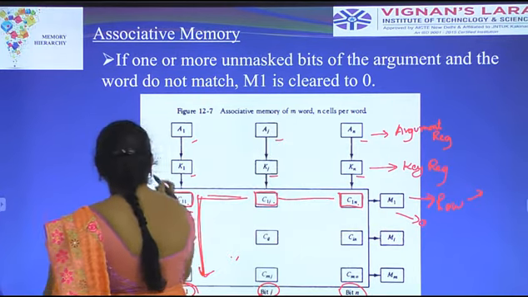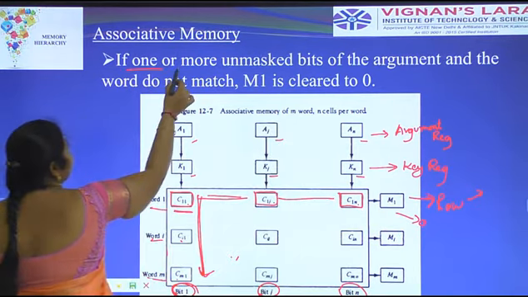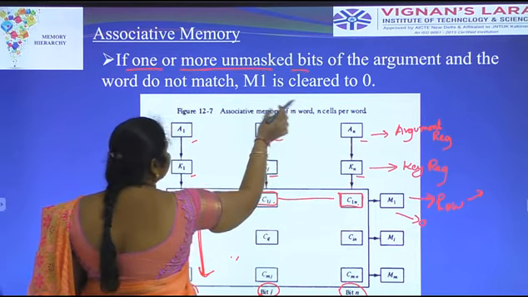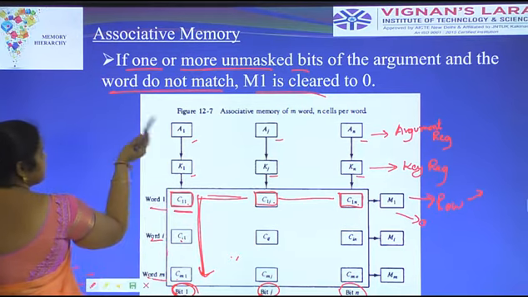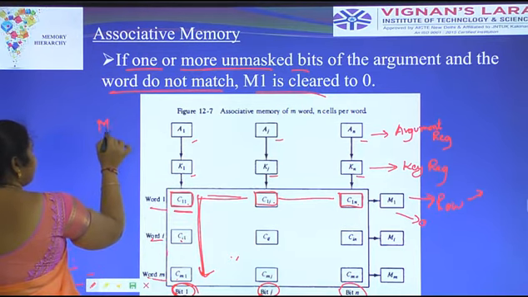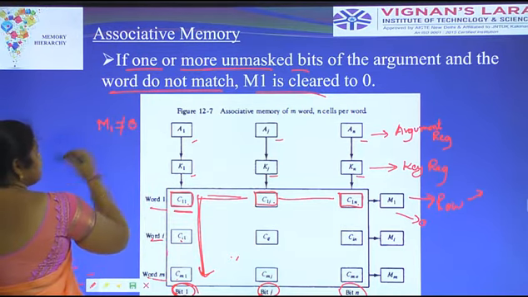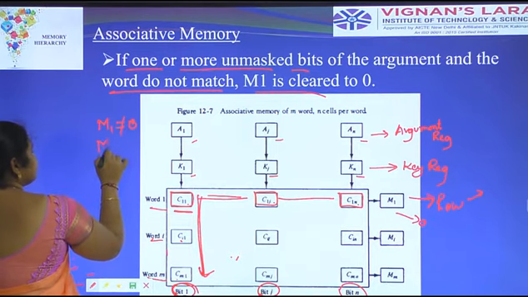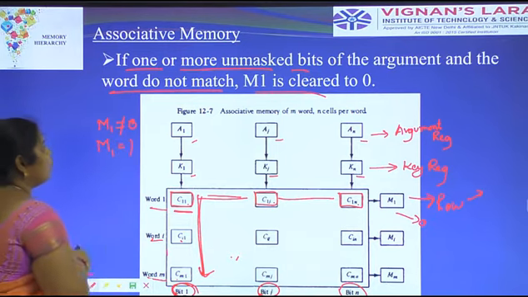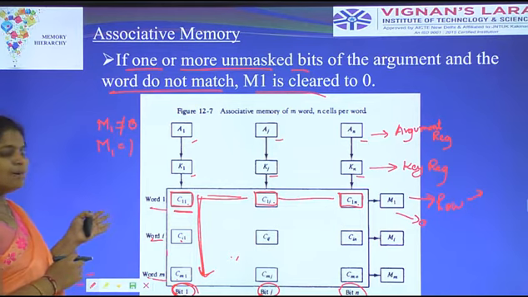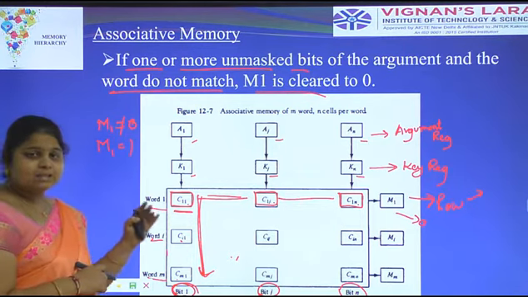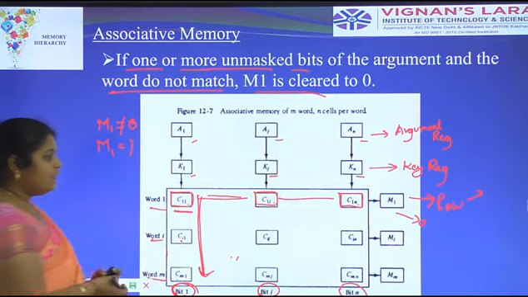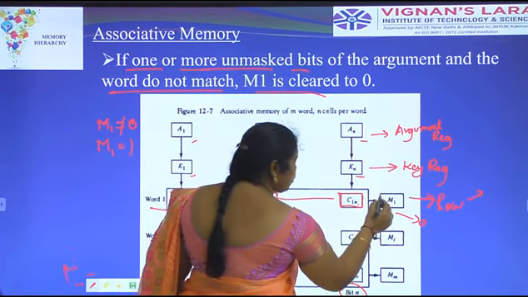If one or more unmasked bits of the argument do not match, M is cleared to 0. If it matches, M is equal to 1. Row wise and column wise, if it matches, that is equal to 1, and if it does not match, the match is represented as 0. Here the final data is stored in match.